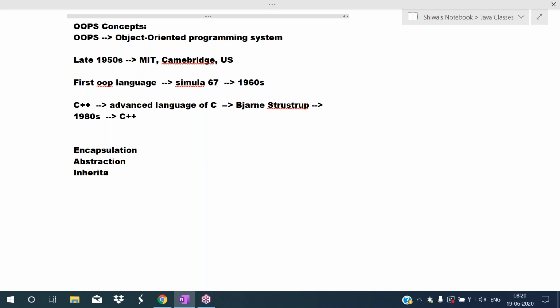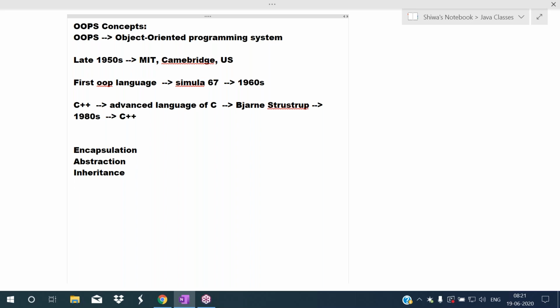In the previous class, I already explained machine independent. Machine independent means we can run on many devices. C++ programs we can run on a computer only, whereas Java programs we can run on a computer, on a router, on set-top boxes. Like that, on billions of devices we can run Java applications. That's why it is machine independent.